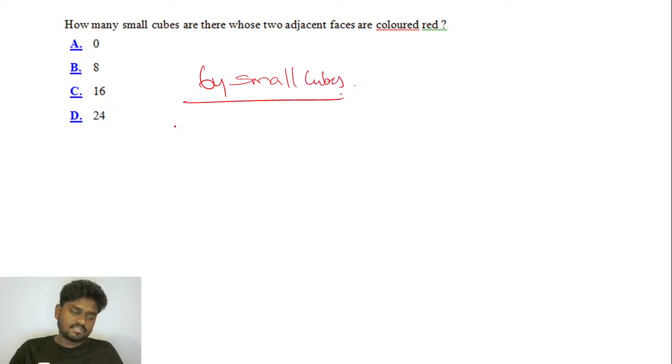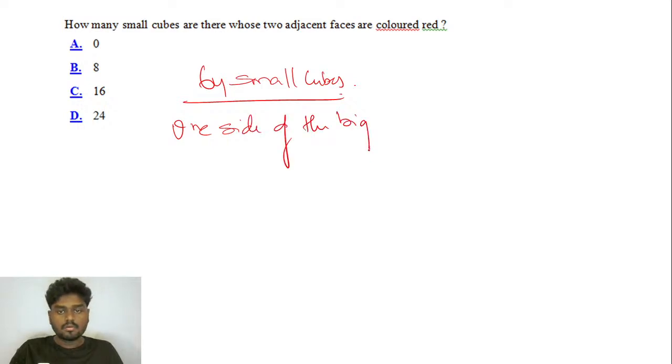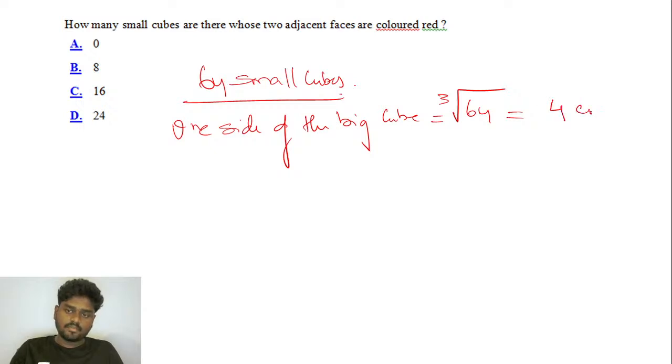If that is the case, one side of the big cube is nothing but the cube root of 64. One side will have 4 centimeter.